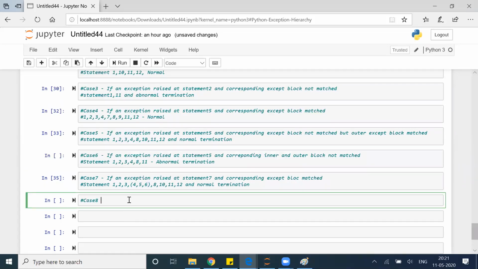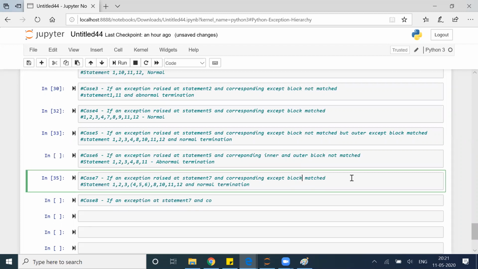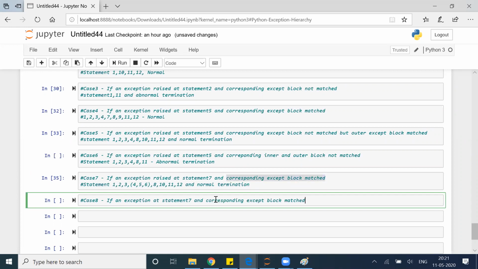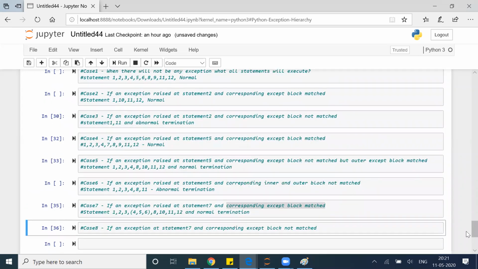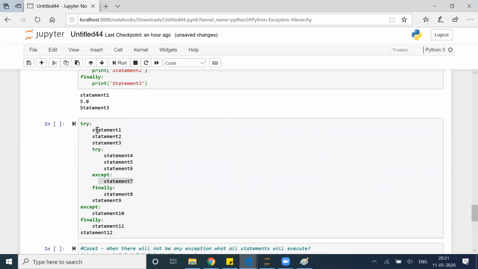Case number 8. If an exception at statement 7 and corresponding block not matched, अब यहाँ मैच नहीं हो रहा है. 1 2 3 4 5 6 7 पे आया, 7 के बाद ये मैच नहीं हो रहा है, तो 7 के बाद तो पहले फाइनली चलाएगा 8. 8 ran fine.